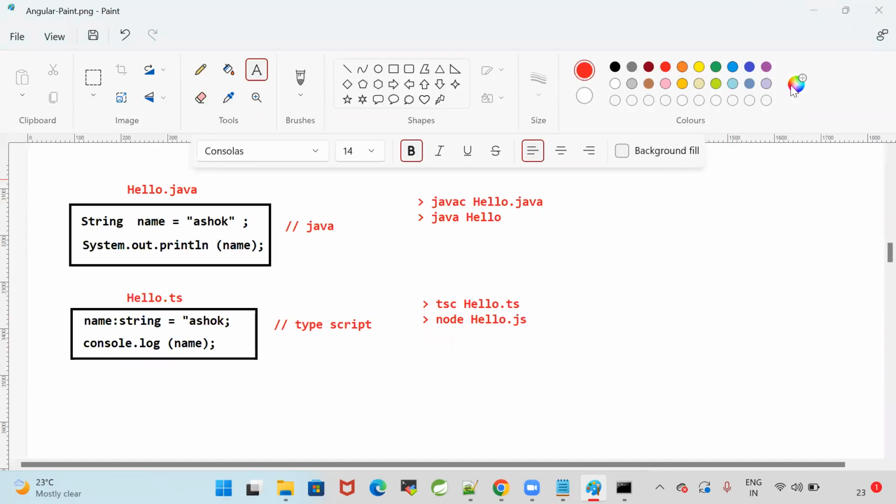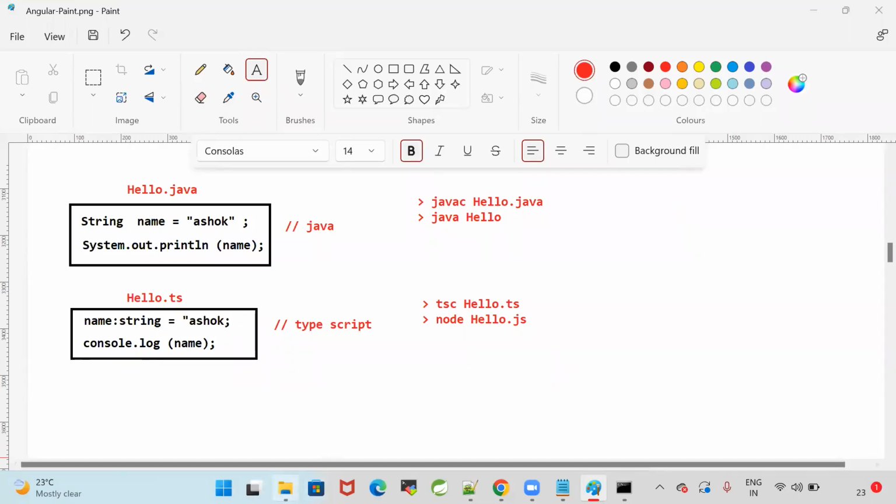Just look at the screen. How a Java program is compiling and executing, how a TypeScript program is compiling and executing. Can you see the difference, guys? So if you know Java, learning TypeScript is easy or difficult? If you know Java, learning TypeScript, learning Angular is very, very easy.